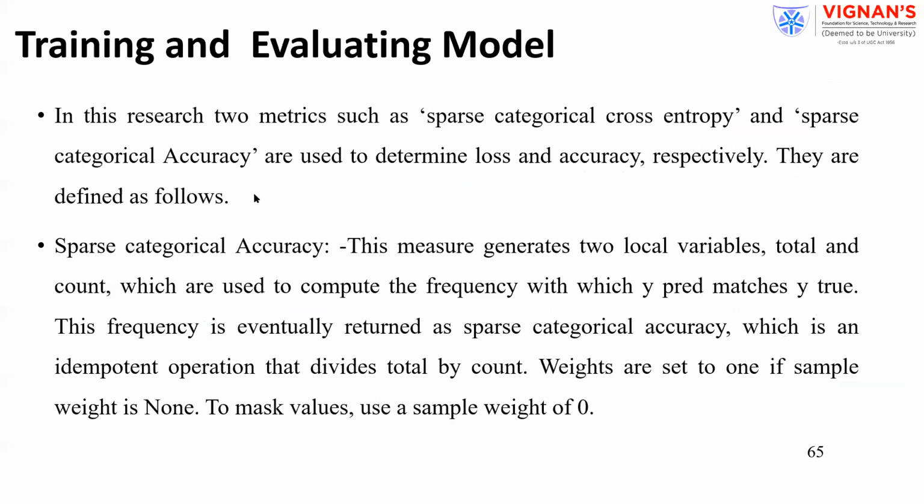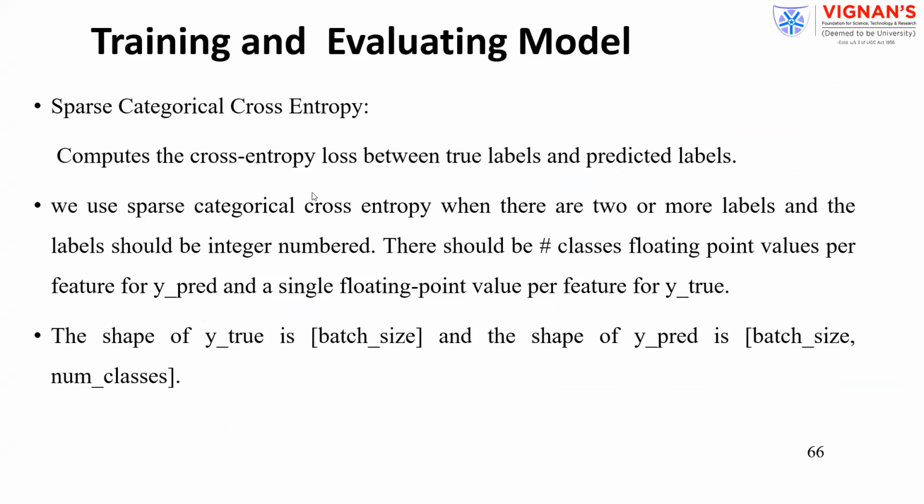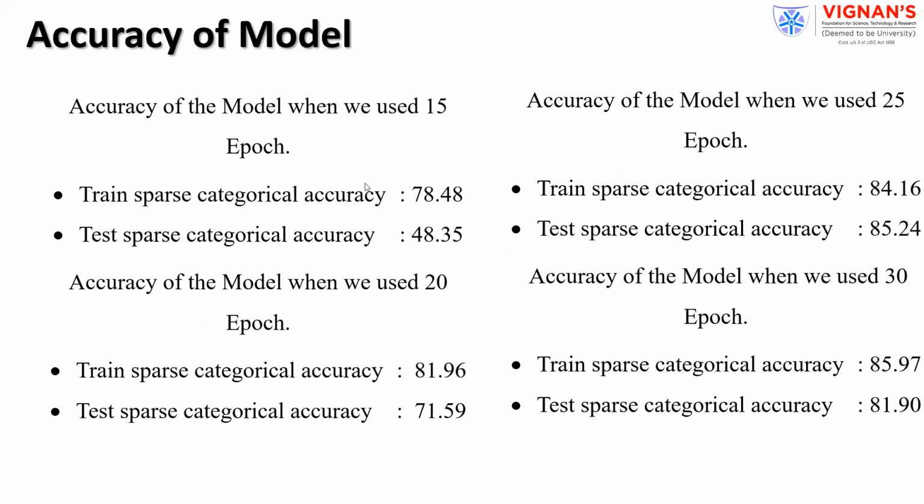So this is the model. After that, train the net. Now you evaluate the net. Once evaluated, you can assess the accuracy. For assessing the accuracy, here we are using a categorical object. That's why we are using the categorical accuracy. Here, if you observe, for 15 epochs we got 78% as the categorical accuracy. If you increase the number of epochs, your accuracy also increases. And at all levels, training and testing, we will see the accuracy.